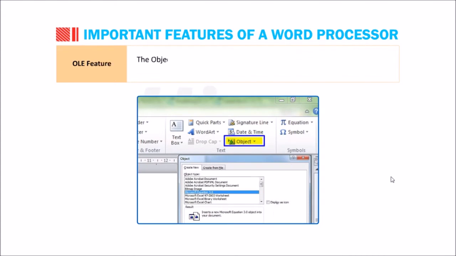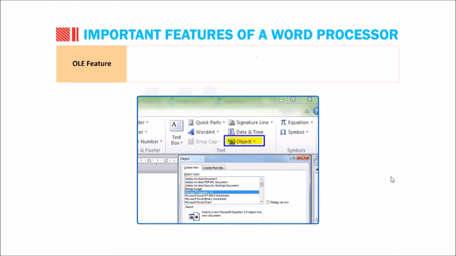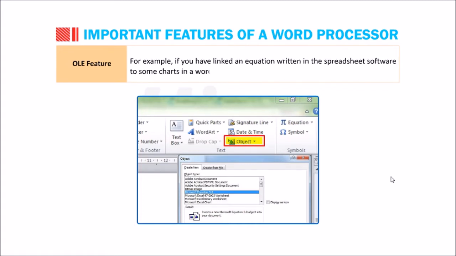OLE feature. The object linking and embedding feature allows a word processor to interact with other programs by embedding objects in a document. For example, if you have linked an equation written in the spreadsheet software to some charts in a word processor, and if you change the equation values, the charts will change automatically because an object of the equation is present with the word processor also.